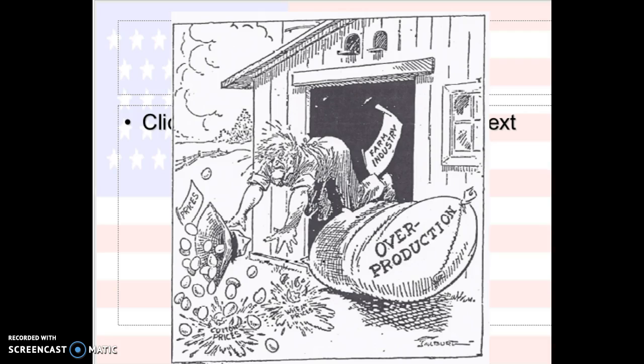Okay, so first starting with this political cartoon, I want you to think about it. Farmers were some of the worst hit, and it's because they made too much stuff and people couldn't buy it fast enough. So you can see here this farmer is essentially tripping over overproduction, the fact that he's made too many things.